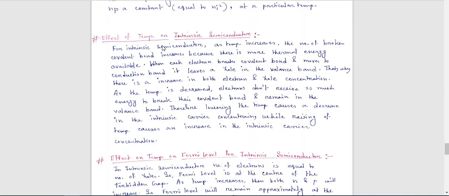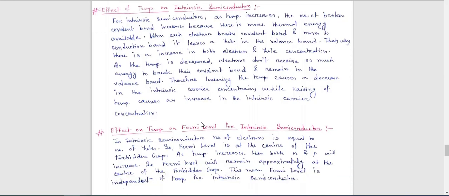That means covalent bonds will be broken, and the valence electrons will move from the valence to the conduction band, so your conductivity increases. As the temperature is decreased, electrons don't receive enough energy to break the covalent bond, so they will stay in the valence band. Therefore lowering the temperature causes a decrease in intrinsic carrier concentration, while raising the temperature causes an increase in the intrinsic carrier concentration.